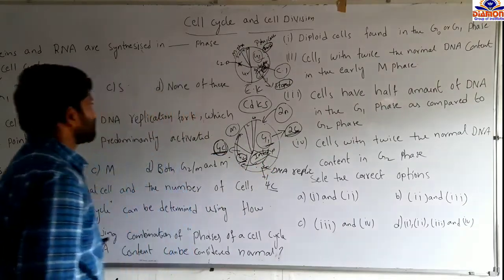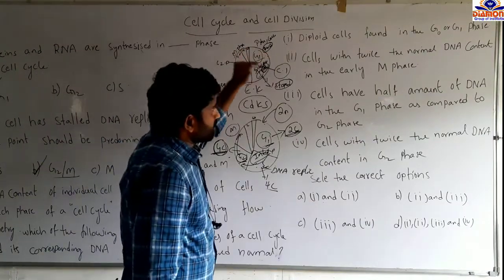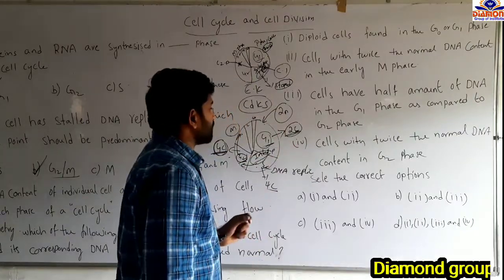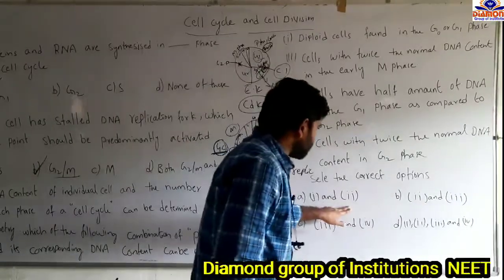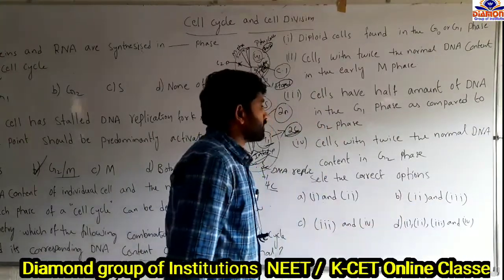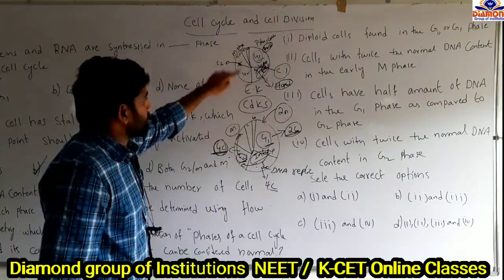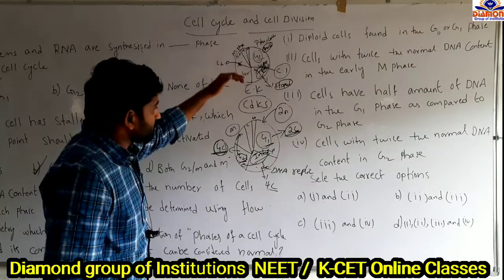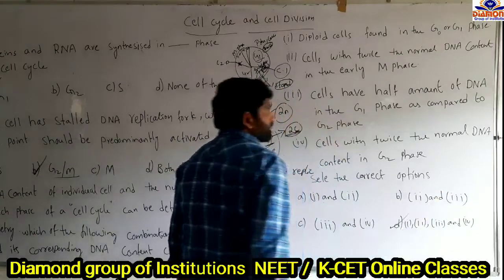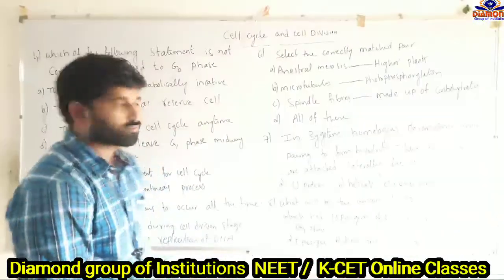So what are the given options? Based upon the cell cycle and cell division, regarding the amount of DNA in the G1 phase, S phase and G2 phase, we have to select the correct option. 1 and 2 are correct, 1 and 3 are correct, 3 and 4 are correct, and 1, 2, 3, 4 are correct. All four statements are correct about the cell cycle and the amount of DNA. The answer is B. Next question.